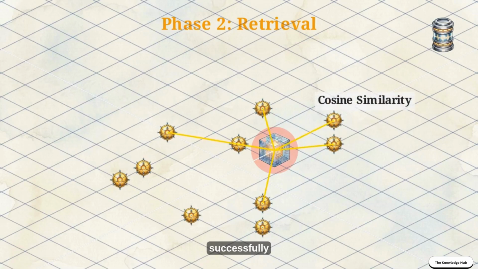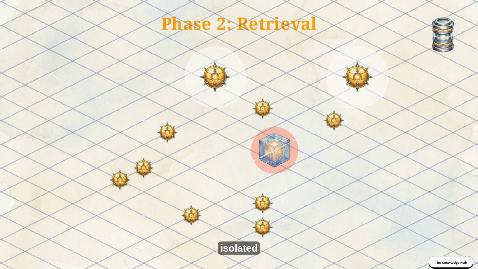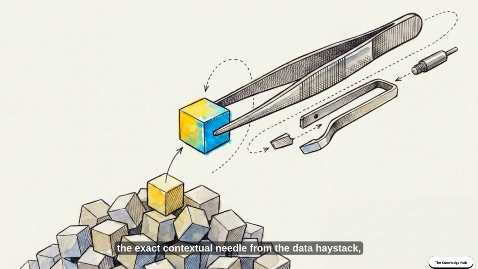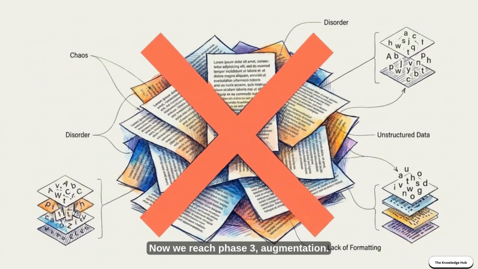By calculating cosine similarity, the system measures the physical distance between the query and the stored data, extracting only the specific chunks that discuss gradient descent. The system has successfully isolated the exact contextual needle from the data haystack, relying purely on mathematics rather than the model's static memory. Now we reach phase 3, augmentation.